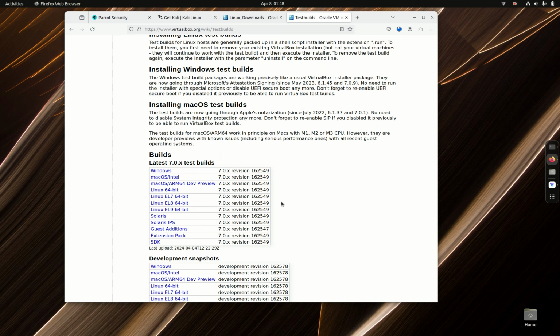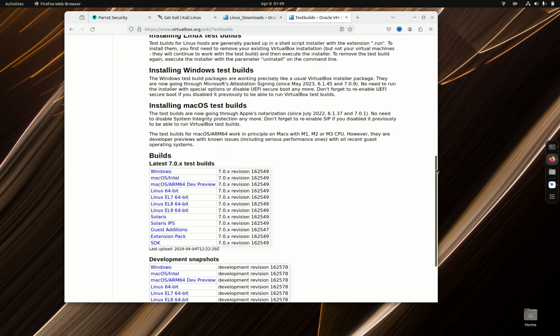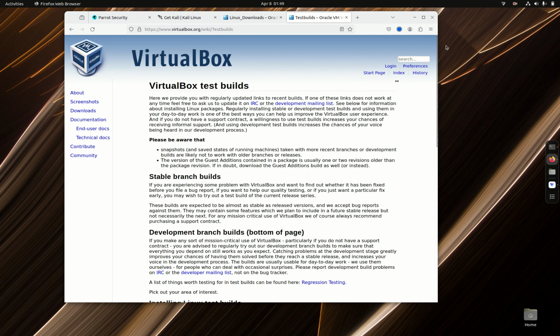But based on other people who tried it, I don't remember if I tried it or not, it did not solve the problem. So the issue is yet to be resolved, and I believe that is part of the reason why Remnix does not work on the most recent version for Ubuntu. There are some issues there, but the older version seems to work pretty much fine. It worked fine for Parrot Security and Kali Linux.